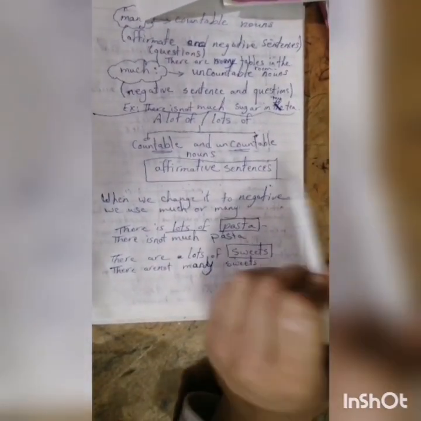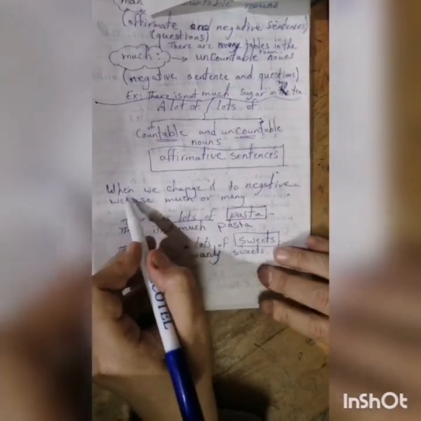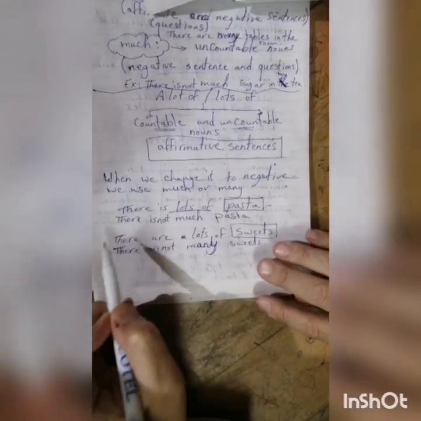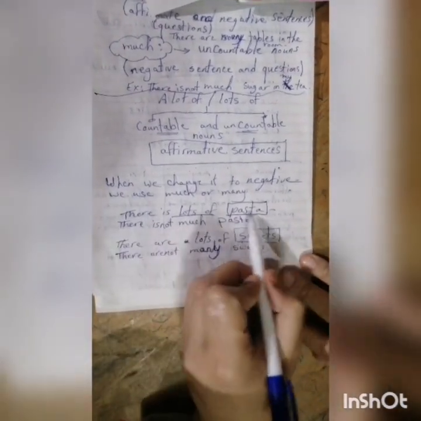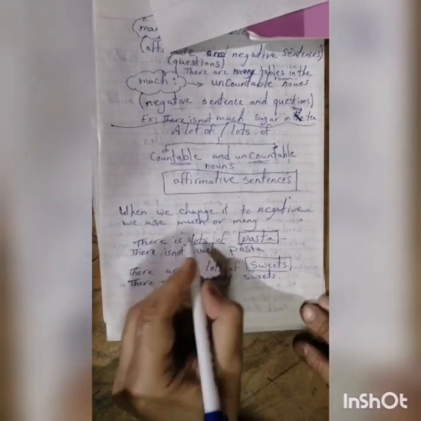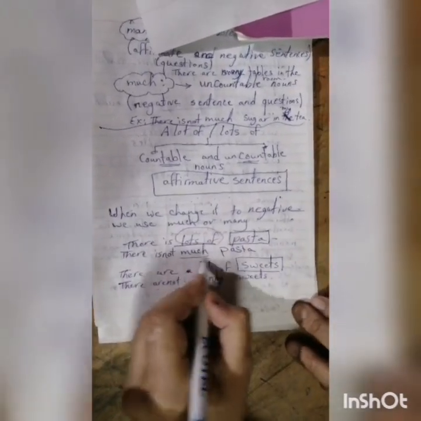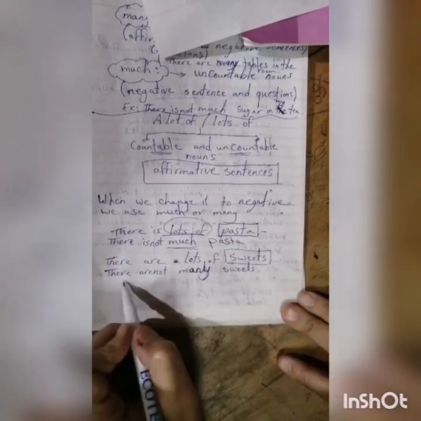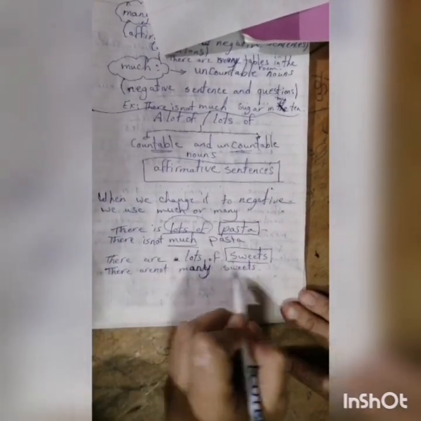To make it negative, what do I use? When we change it to negative, we use much or many. For example, there is lots of pasta. To make it negative, there isn't much pasta. I change lots of to much. And if I have there are lots of sweets, to make it negative, there aren't many sweets.